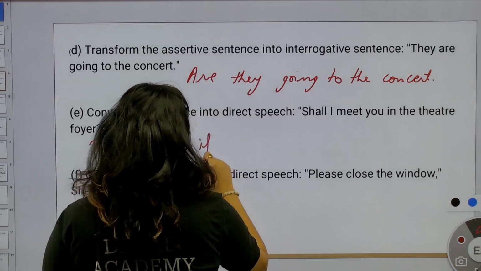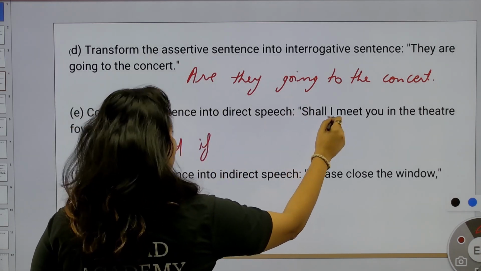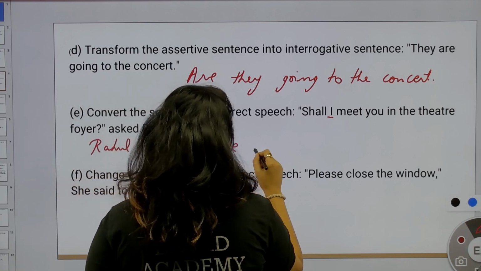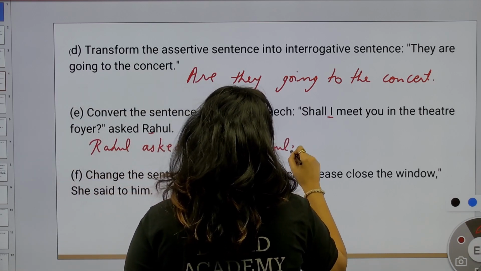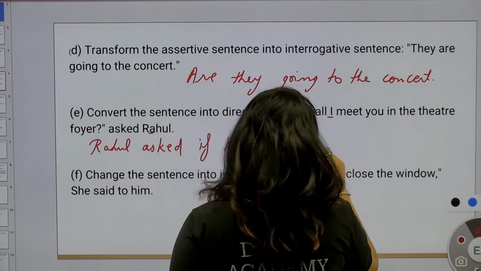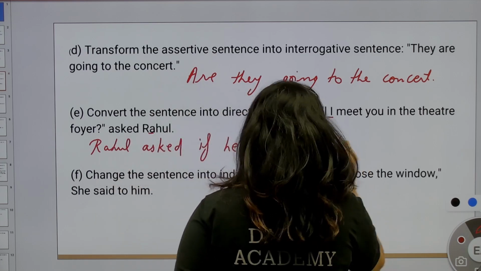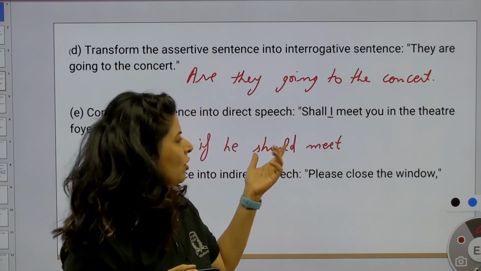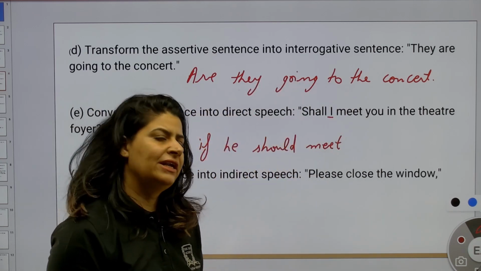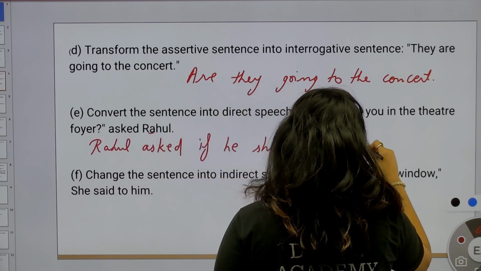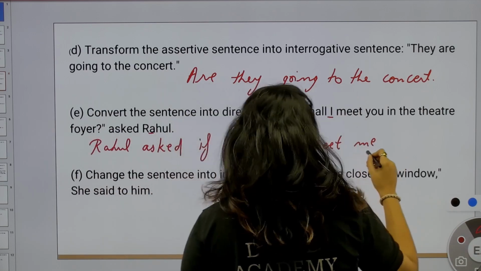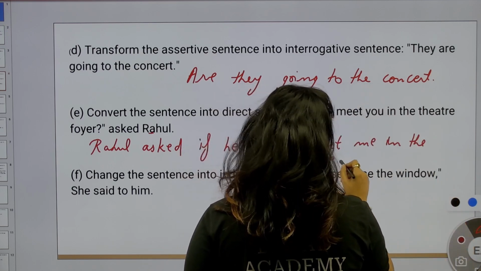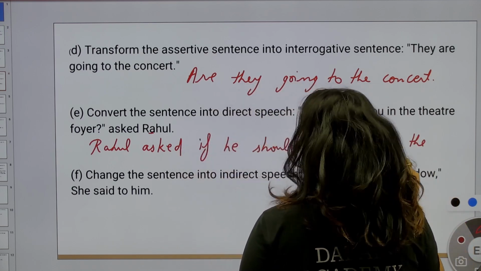If, and I changes into what? I changes according to the subject. Rahul asked if he should meet. So, you changes according to the outside object given. No object is given, so you can take me also, you can take him also. If he should meet me in the theatre foyer.